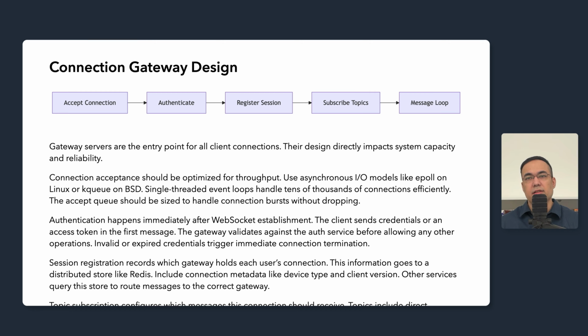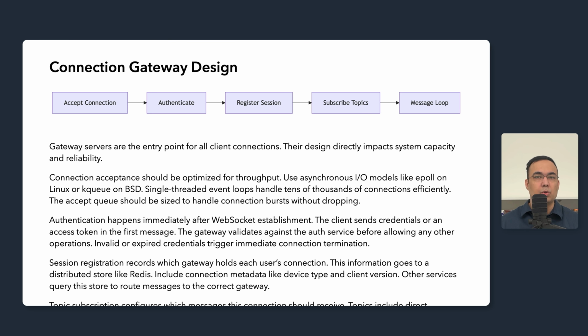The gateway reads incoming frames from the client and forwards them to chat servers. It receives messages from internal services and writes them to the client WebSocket. This loop continues until the connection closes due to client disconnect, network failure, or server shutdown.